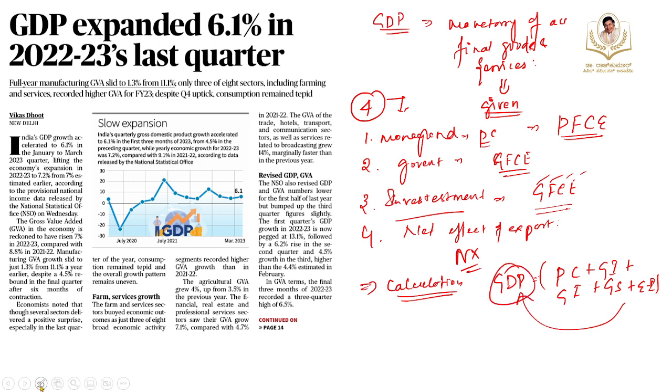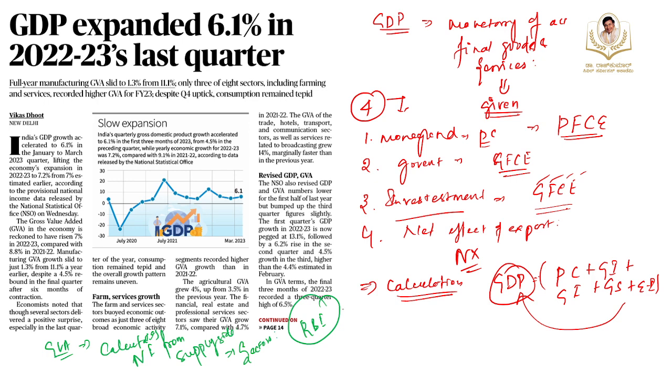Now the second one is GVA, which is known as gross value added. This calculates the same national income from the supply side, by adding up all the value added across all the sectors. According to the Reserve Bank of India, the GVA of a sector is defined as the value of output minus the value of intermediate inputs. The value added is shared among the primary factors of production, labor and capital.